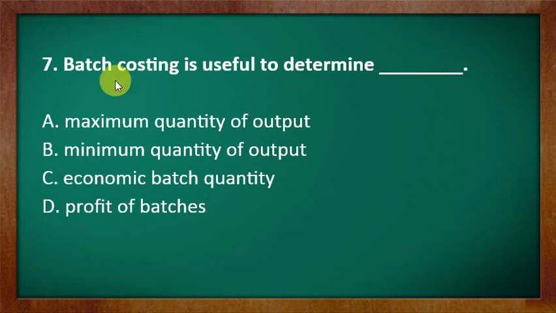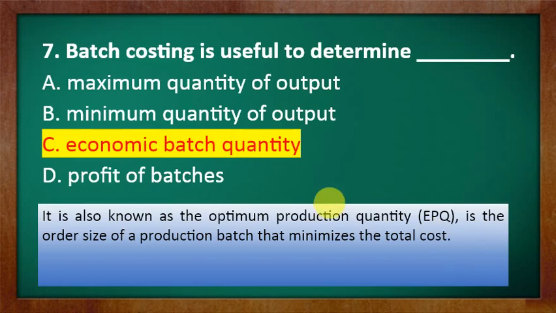Yes, question number 7. Batch costing is useful to determine option A, maximum quantity of output, option B, minimum quantity of output, option C, economic batch quantity, option D, profit of batches. Again you have to be very clear about the meaning of batch costing, then you are able to choose the correct one. So let's see the answer. The answer will be option C, that is economic batch quantity. So basically, what exactly is this batch costing? We can say it is another form of job costing.